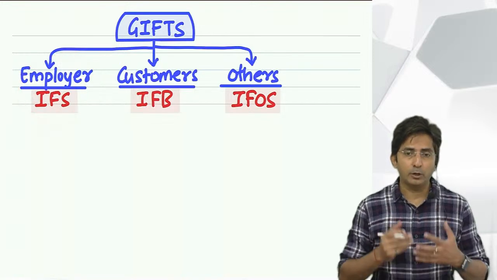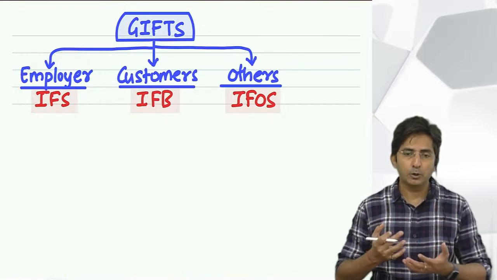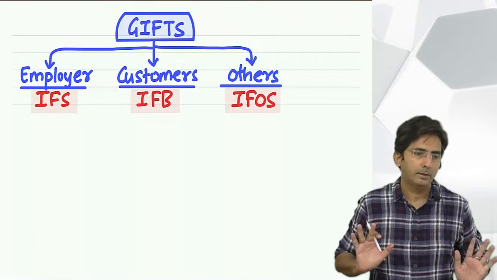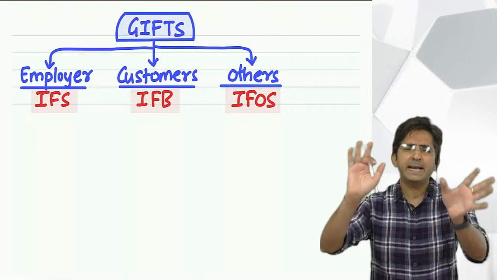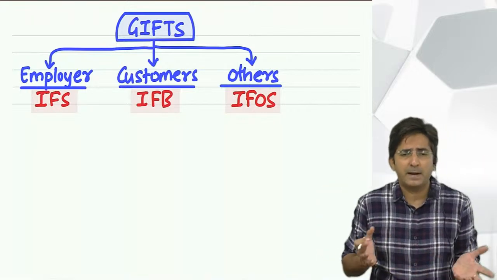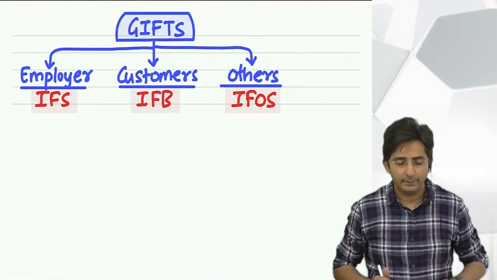Because whatever your boss gives you, it is because you are doing good service in the job. Because of your performance, your boss gets happy and gives you something, it's part and parcel of income from salary.